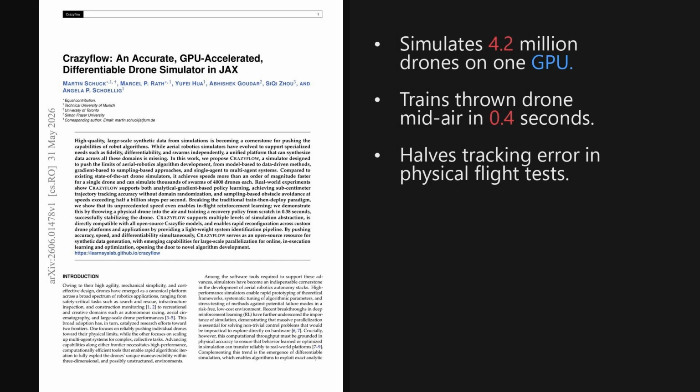Wrapping up, two takeaways stand out. Crazyflow completely closes the gap between simulation speed and physical accuracy. This achievement enables real-time, in-flight learning to happen instantly.